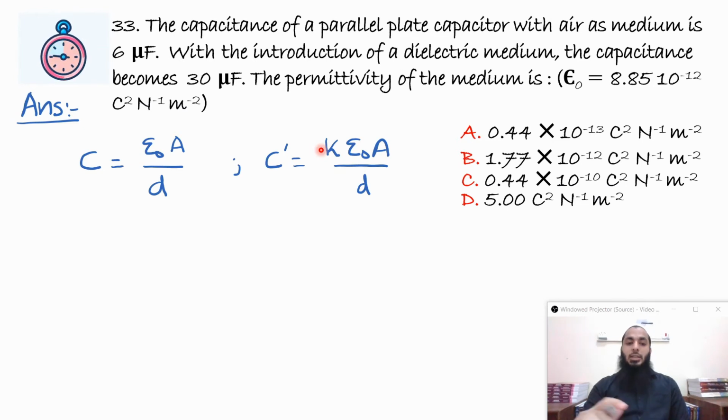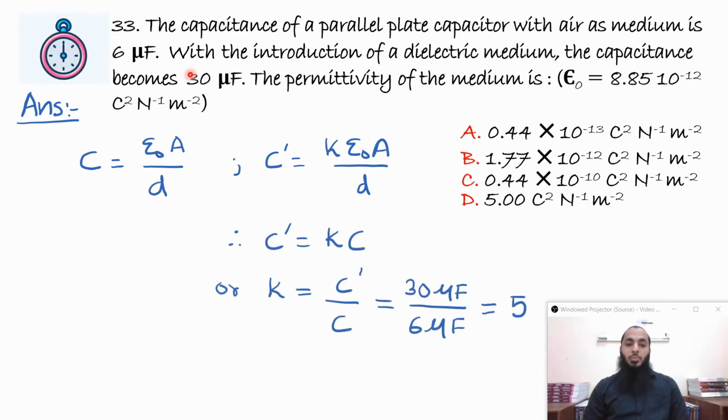So this stands for dielectric constant, also known as the relative permittivity. Previously C was 6 microfarad, but C dash will be 30 microfarad. So if you equate, you'll get kappa is equal to 5, which is the dielectric constant. But we want the permittivity of the medium, which is epsilon. Epsilon is equal to epsilon naught into epsilon r or kappa.